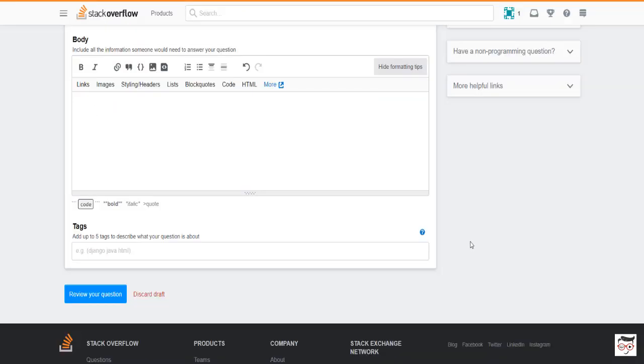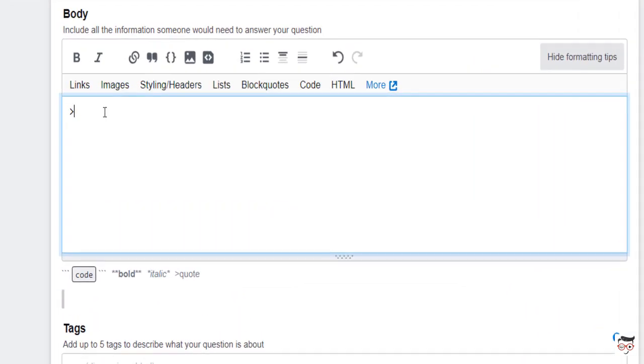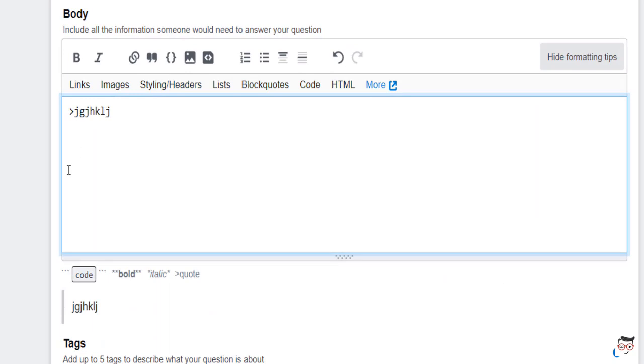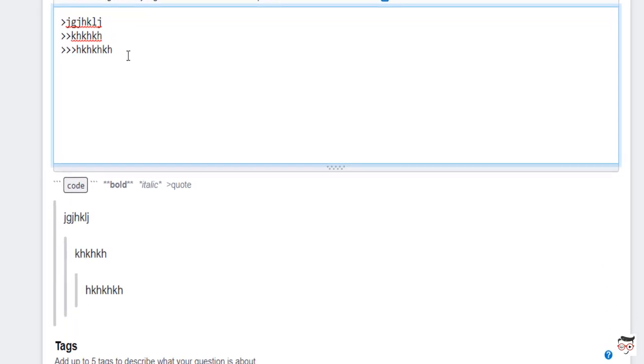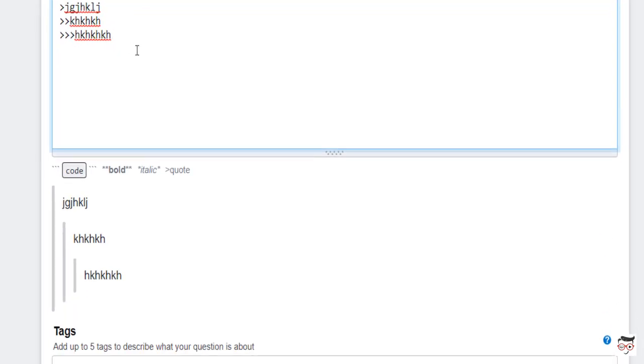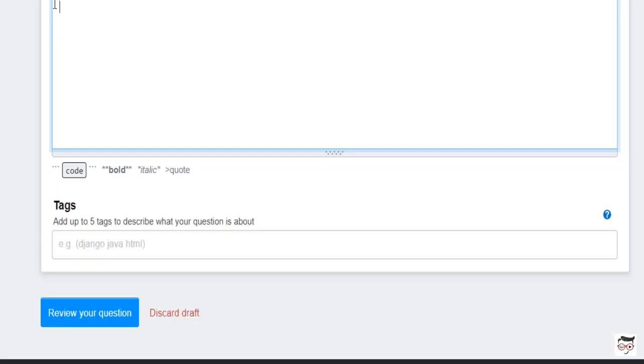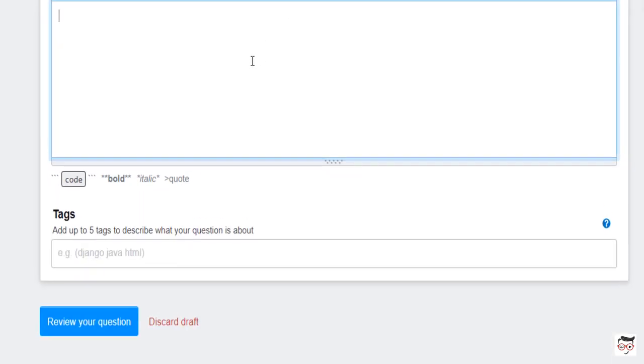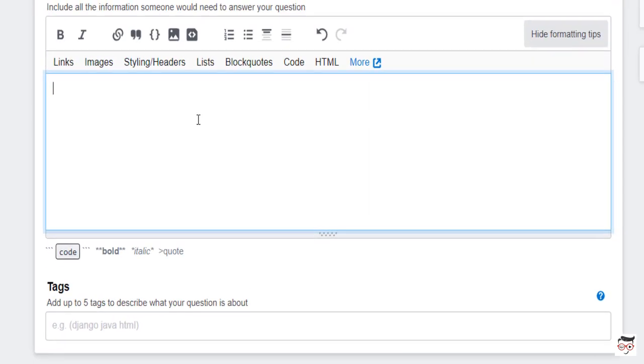Next thing to learn is block quotes. If I use a greater than sign and type anything, then it will appear like this. If I want to do a double greater than sign, then our text is nested. If I use a triple greater than sign, again it is nested. So it will appear very nicely if I use block quotes. The next important thing is code. If I wish to write a code, it is very important.